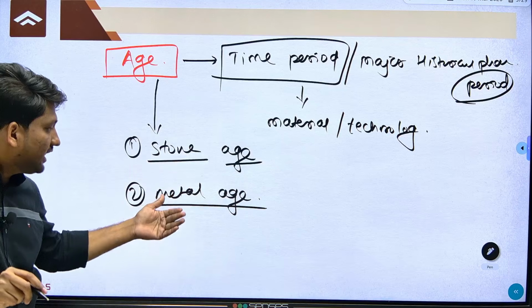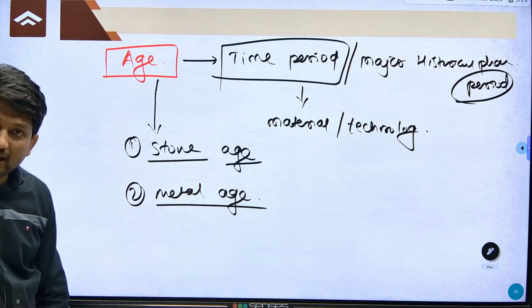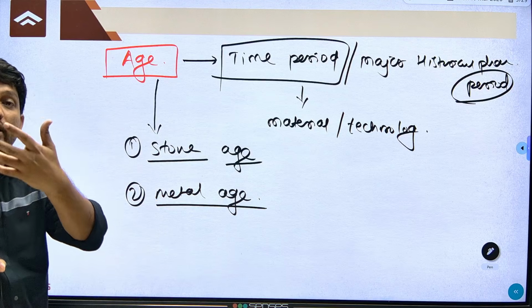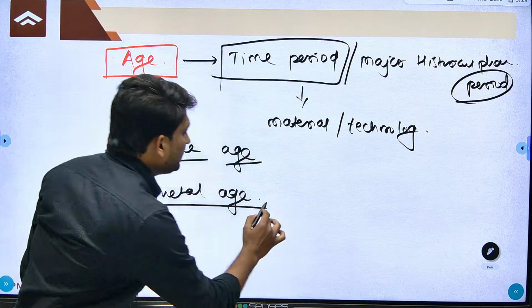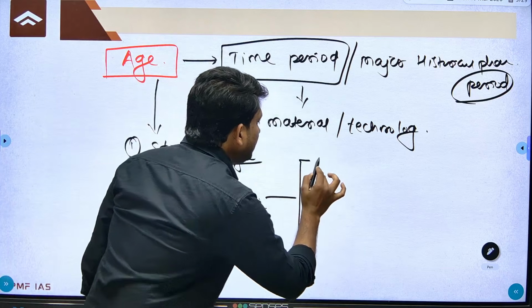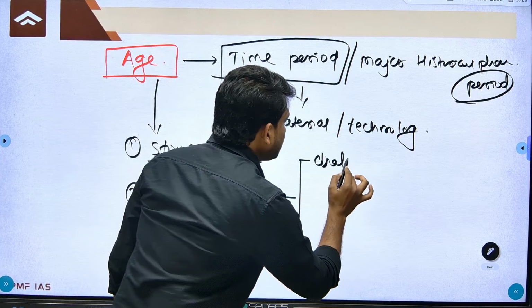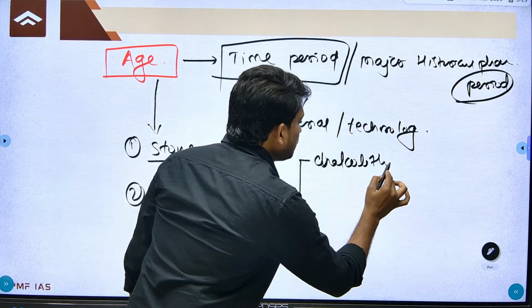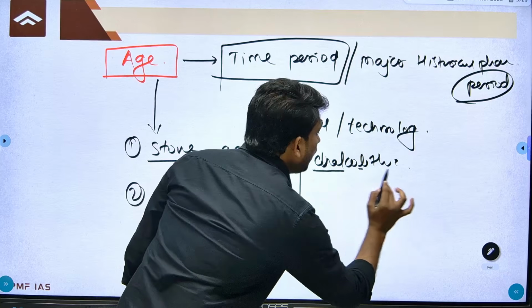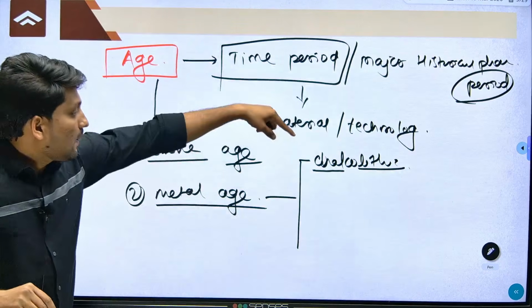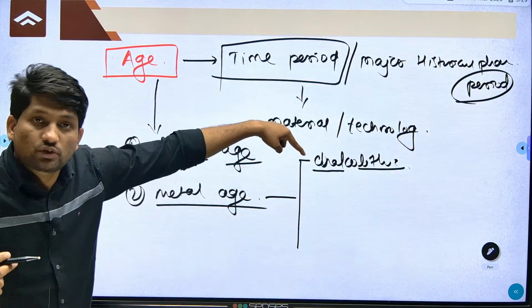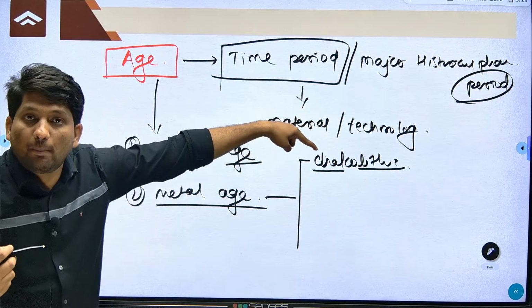Once people started using metal, it is called the Metal Age, and based on which metal they used, it was again divided. First the Chalcolithic age. Initially they were using copper along with stone. So it is called Chalco, meaning copper, and lithic meaning stone, the Copper Stone Age.